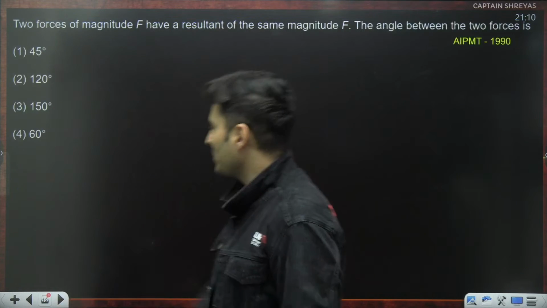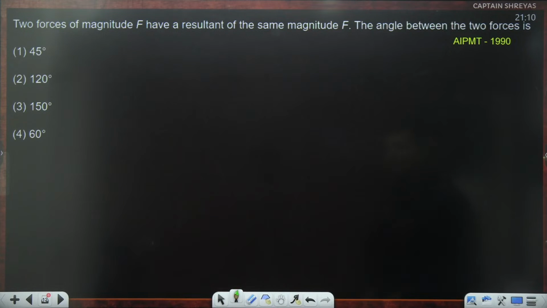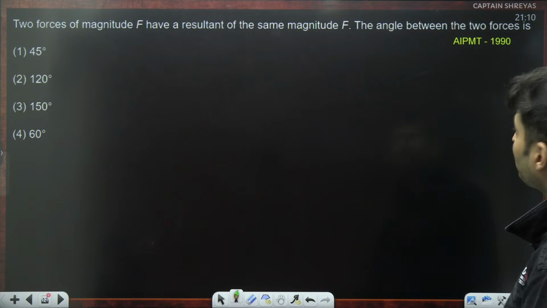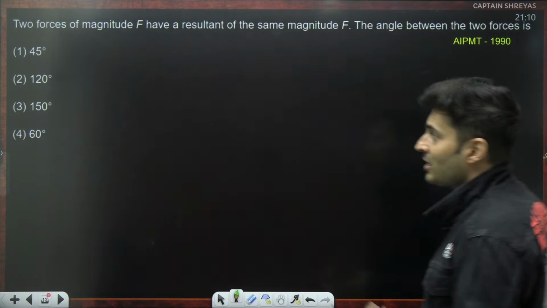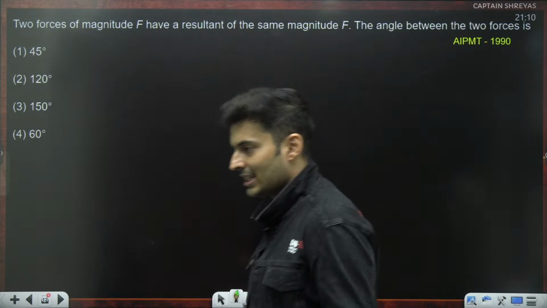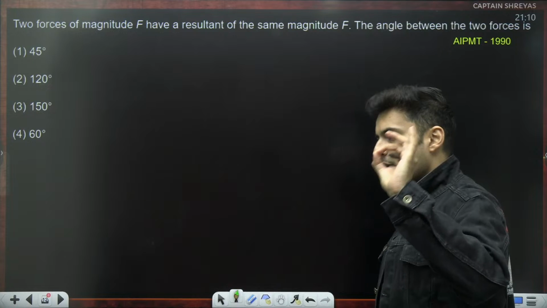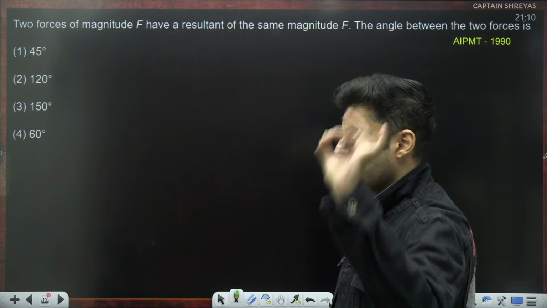Moving on to the next question on your screen. Two forces of magnitude F have a resultant of the same magnitude. Interesting. AIPMT 1990 question. The angle between the two forces: 45, 120, 150, 60. Draw it. Hint is draw a triangle. That will make it very, very simple.